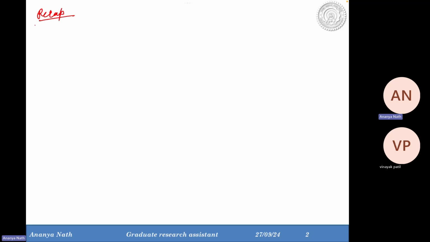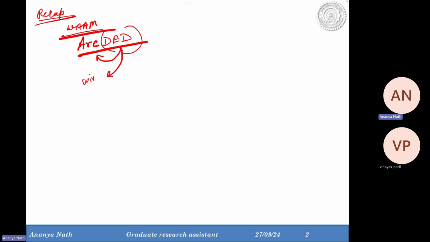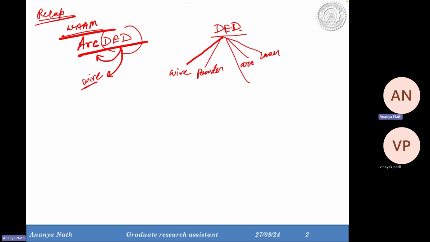in the last week, we got to know about WAM. Better if you do not call it WAM and call it arc DED, because the state of the art is DED. And in DED, we are using arc and we are using wire as a feed material. So, we have discussed that under the state of the art of DED, directed energy deposition, we can have our feed material as wire or powder. And on the other hand, as a heat source, we can have arc, laser, electron beam, and plasma.